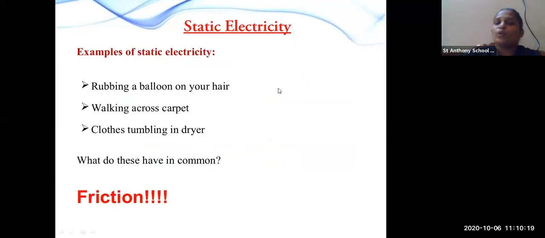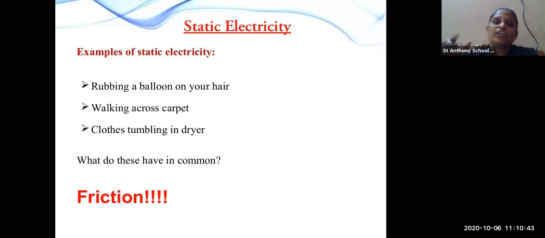Rubbing a balloon on your hair, walking across the carpet, clothes tumbling in the dryer: these are examples of friction, and examples of static electricity. When you put clothes in the dryer machine, what happens? They stick to each other. That is friction caused between them.